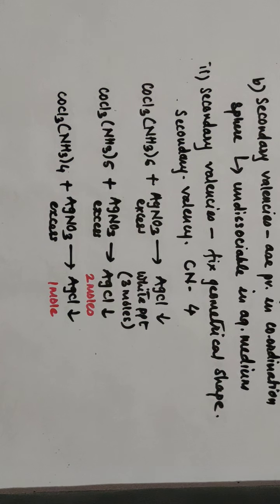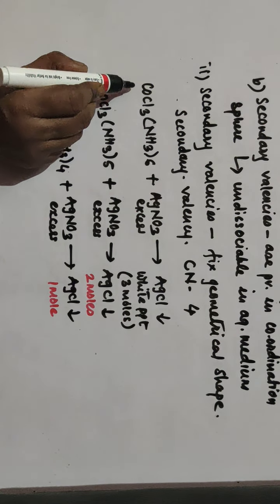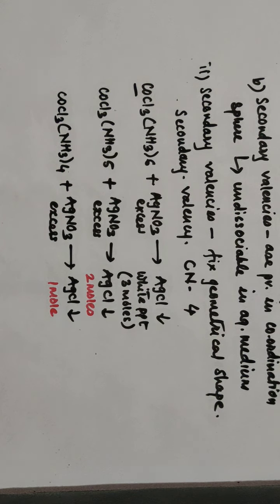So from all these reactions, he came to the conclusion that cobalt, the central metal atom, keeps 6 bonds intact, 6 bonds unbreakable in aqueous medium.